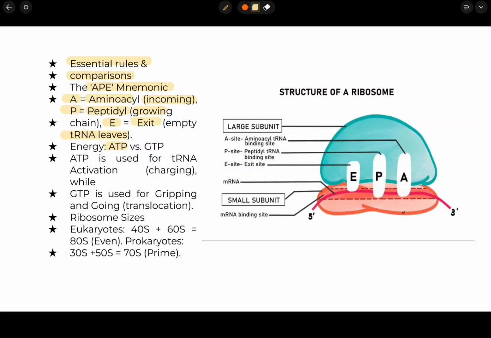Energy source, ATP versus GTP. ATP is used for tRNA activation, or charging. GTP is another energy source that is used for translation steps. Ribosome sizes. Eukaryotes have 40S plus 60S, which makes 80S, and prokaryotes have 30S plus 50S.